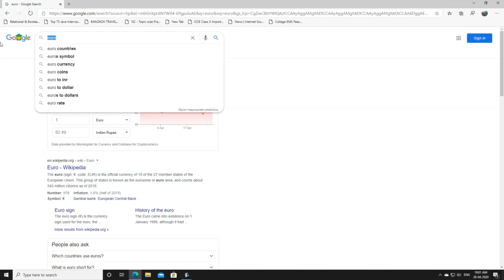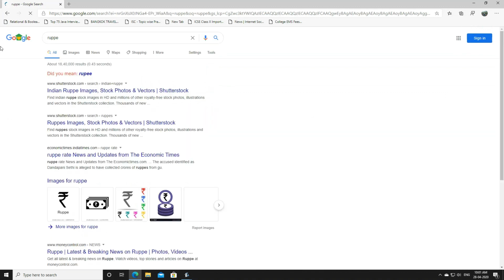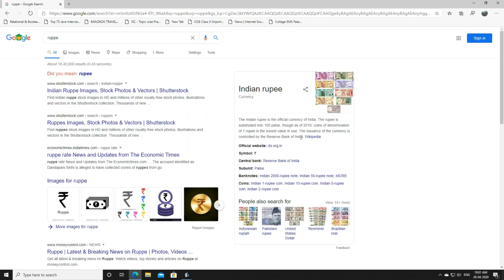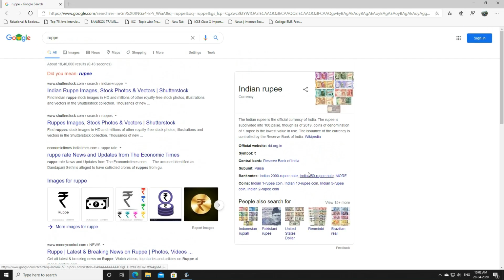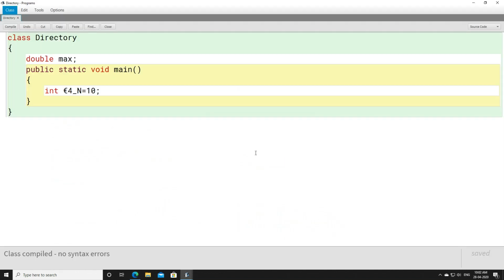You can also write rupee, and you will get a rupee sign somewhere, which can be copied to the program, and here you can see that the rupee sign is there. Okay, and that can be copied here, and we'll check whether it is going to work or not. Yes, it is working. That means we can use any currency character.